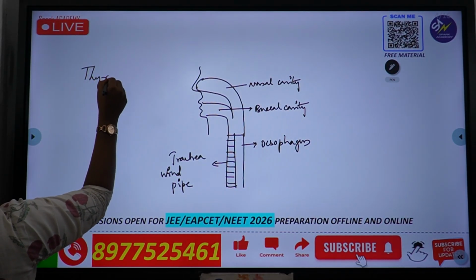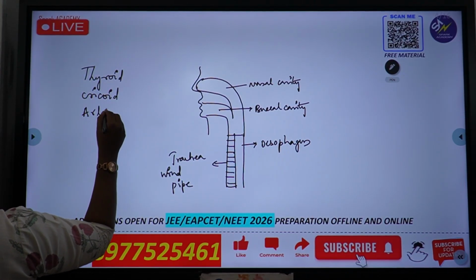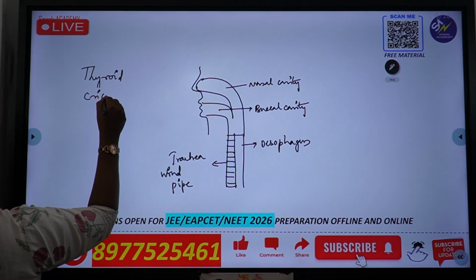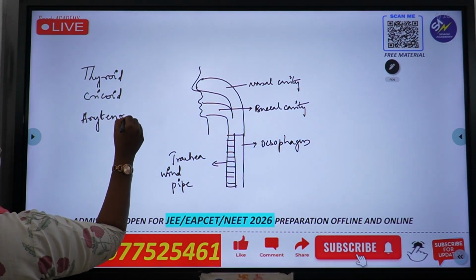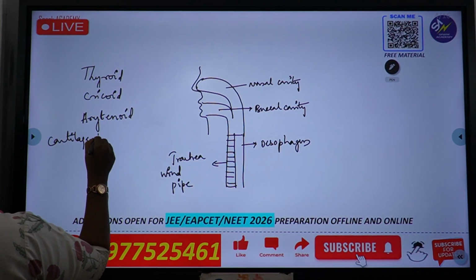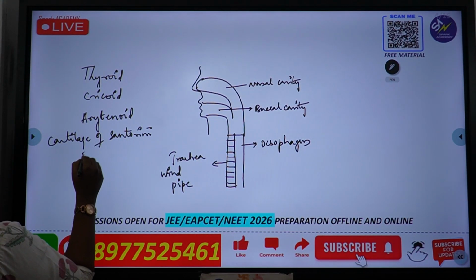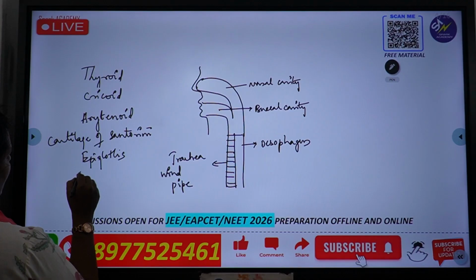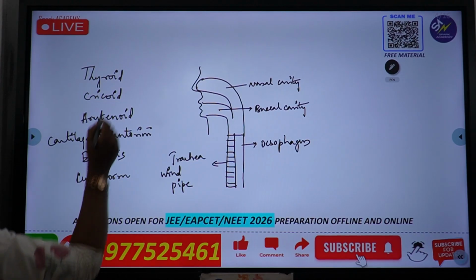So it starts with thyroid, cricoid, please write it down, arytenoid, and cartilage of Santorini. Then we have epiglottis, and then we have cuneiform. These are all 9 cartilages.